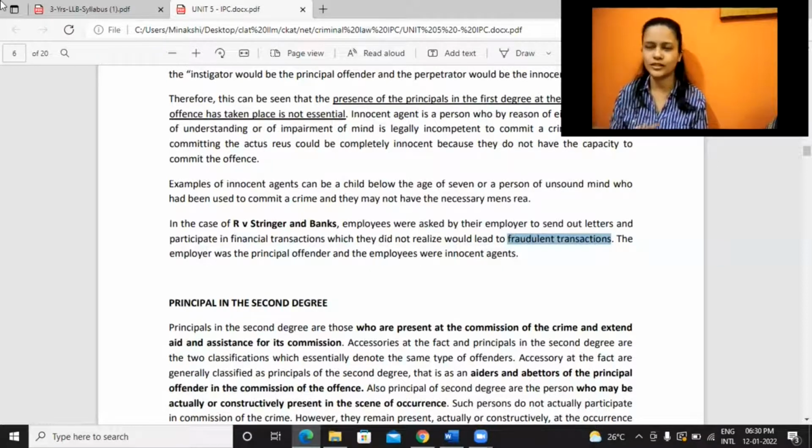But this was just an example of an employer and employee relation wherein employees were made to do that, even though they were not aware of the given situation. This is clear, right? Yes, ma'am.